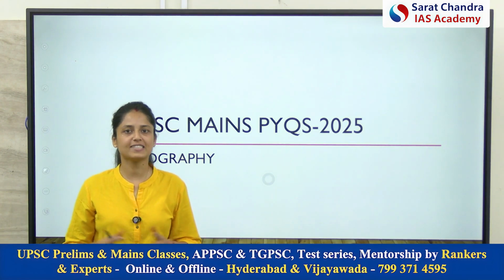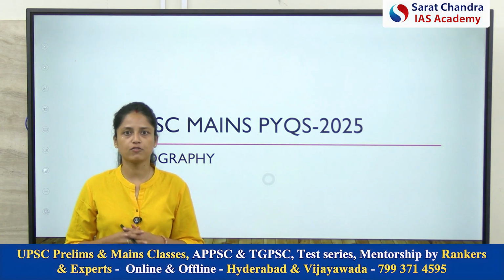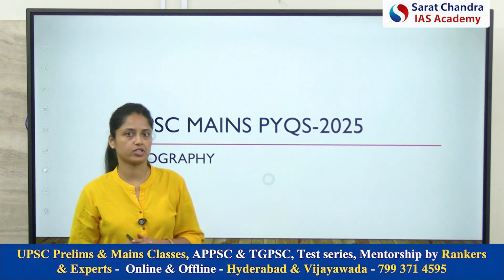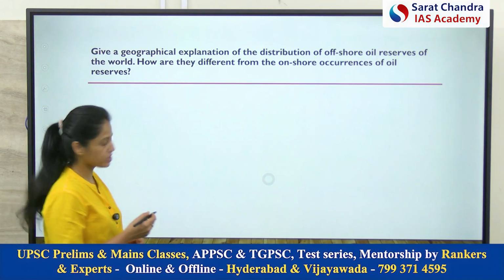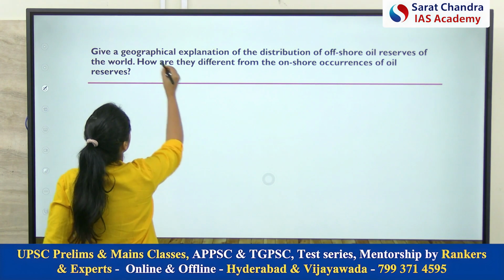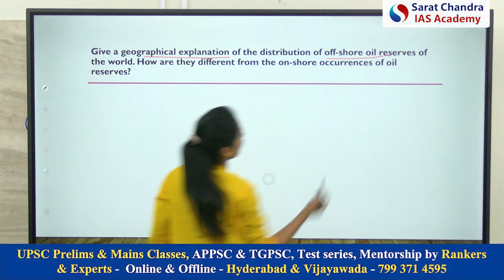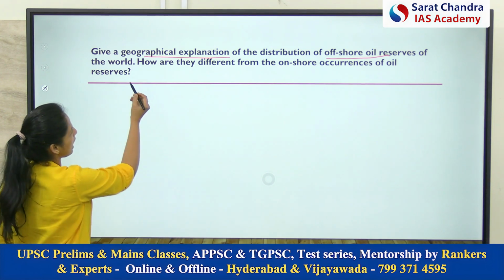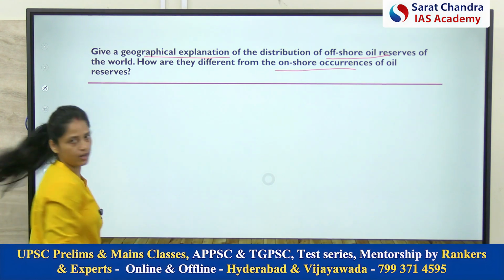Welcome back to UPSC Mains PYQ series, and today we shall be discussing the next question of geography from the 2025 question paper. So let's start. Our first question is: give a geographical explanation of the distribution of offshore oil reserves of the world and how are they different from onshore occurrences of oil reserves.